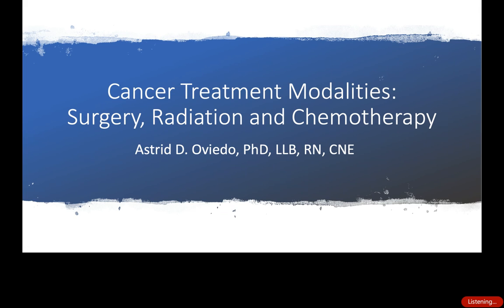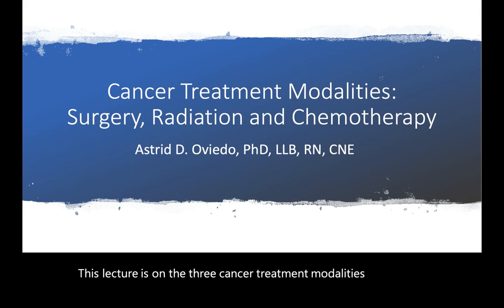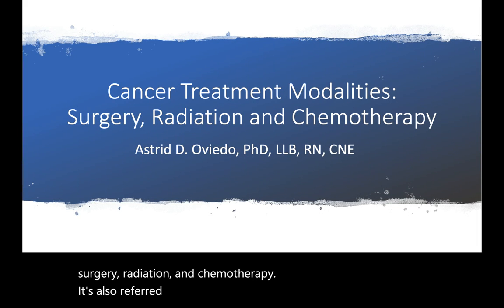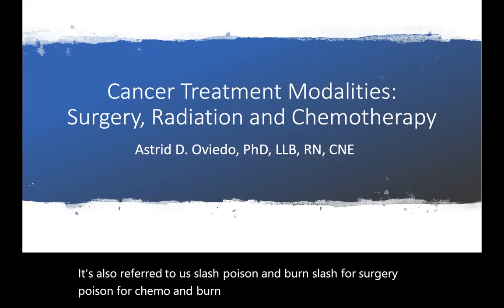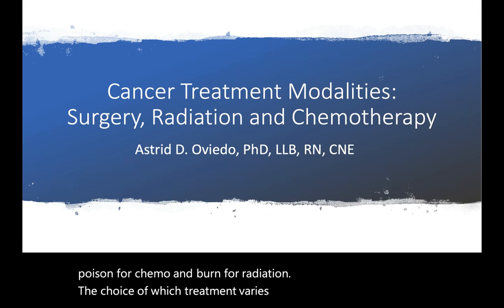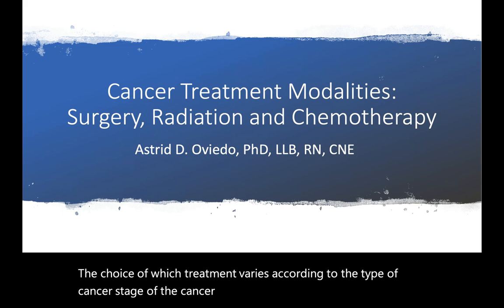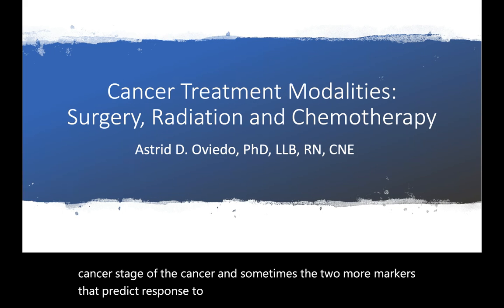This lecture is on the three cancer treatment modalities, namely surgery, radiation, and chemotherapy. It's also referred to as slash, poison, and burn: slash for surgery, poison for chemo, and burn for radiation. The choice of which treatment varies according to the type of cancer, stage of the cancer, and sometimes the tumor markers that predict response to specific therapies.